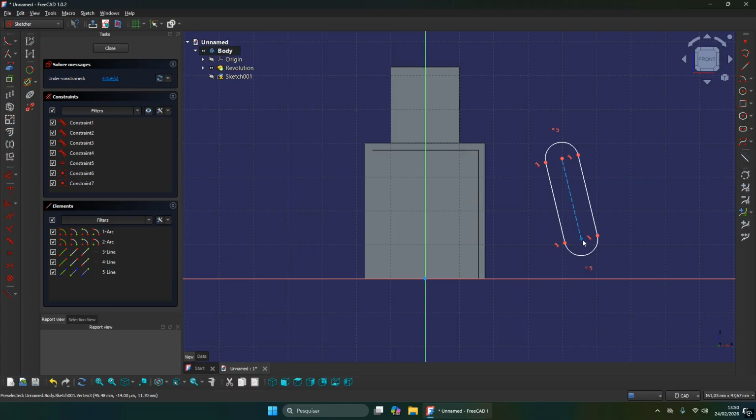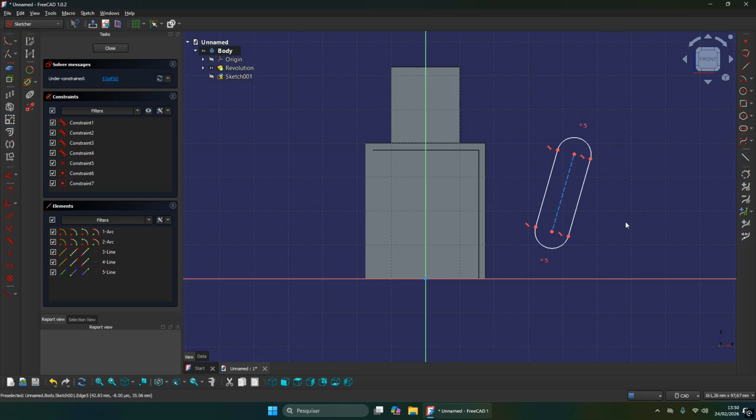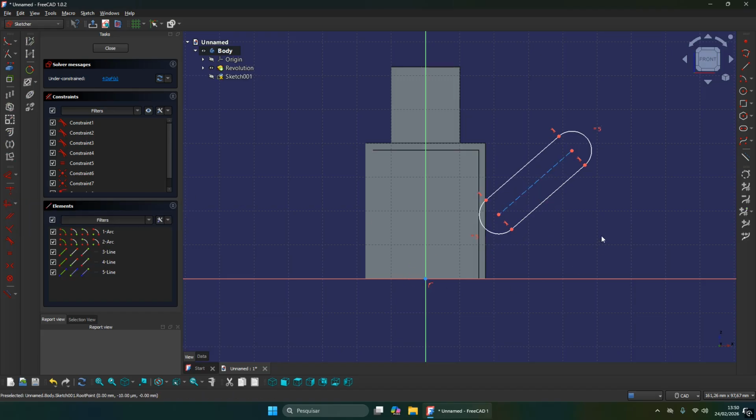Why? I'm used to this from CATIA V5. I like to have this line that gives me more control over this profile. What I'm going to do right now, ask you guys to go on constraint command, select this line and select the origin point. Now I have a reference with the center of the part. And I want to make this line turn vertical.